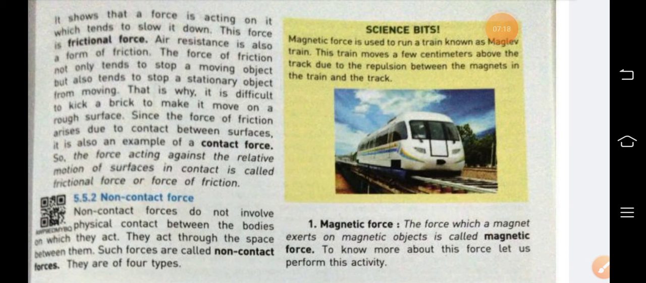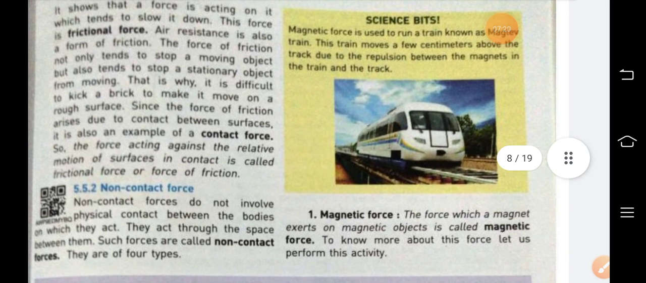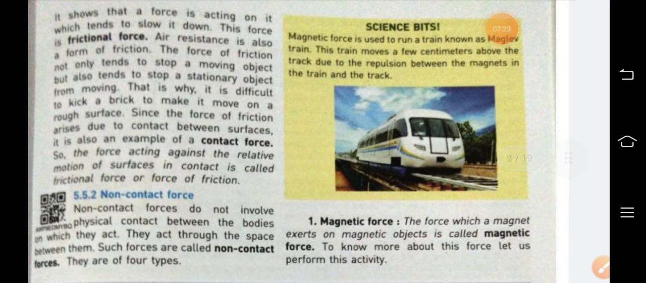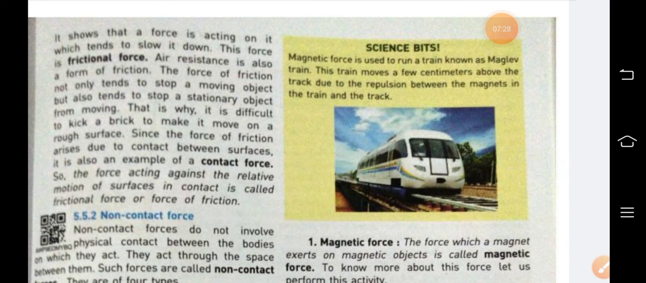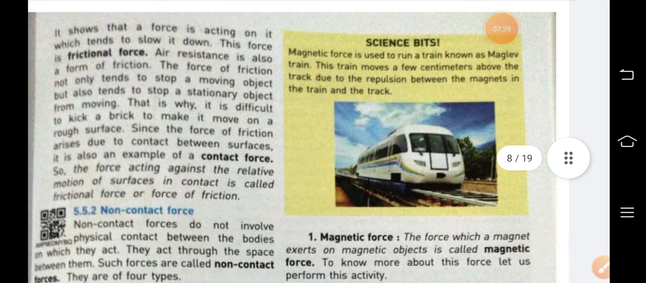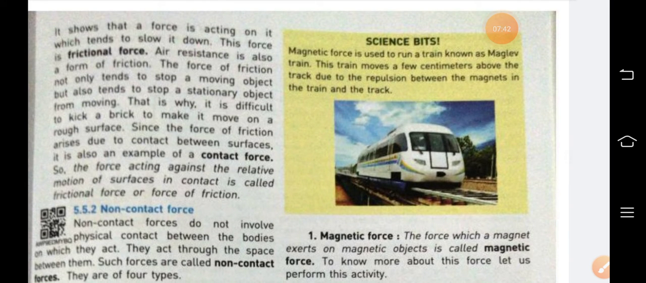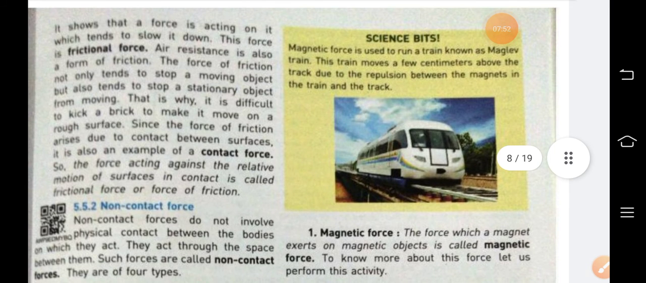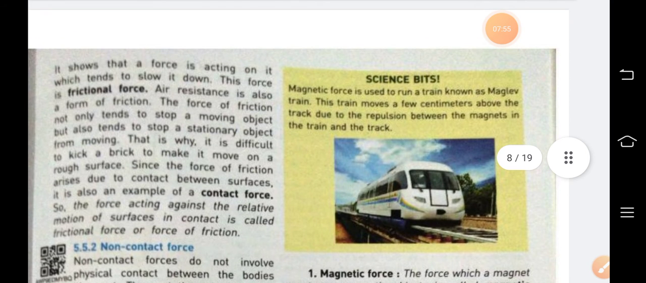Magnetic force: the force which is applied due to a magnet or magnetic object is known as magnetic force. When we bring two magnets together, we see some force which makes them attract towards each other, and this is magnetic force. Sometimes when we bring a magnet towards iron nails, the iron nails get attracted towards the magnet, and this is also due to magnetic force.